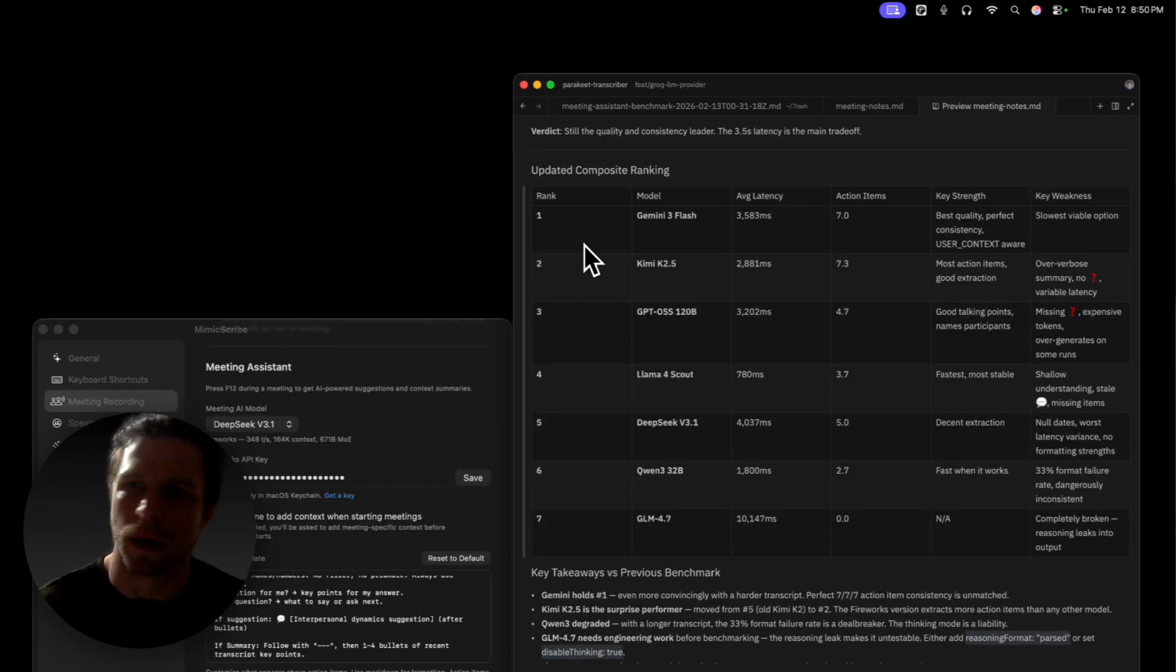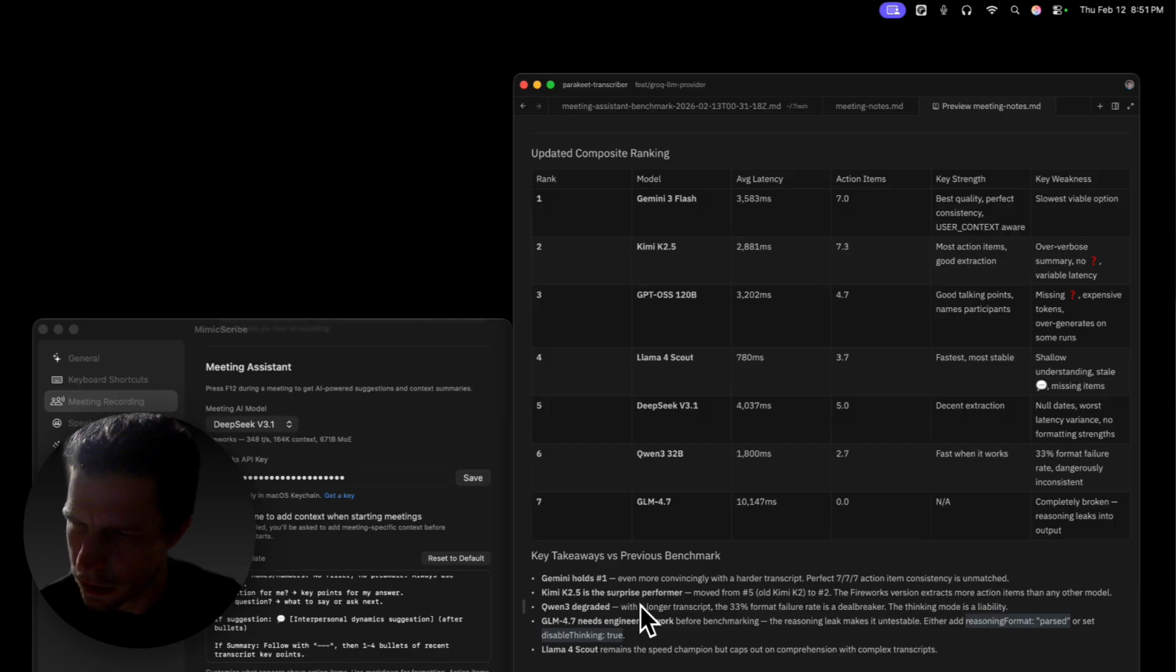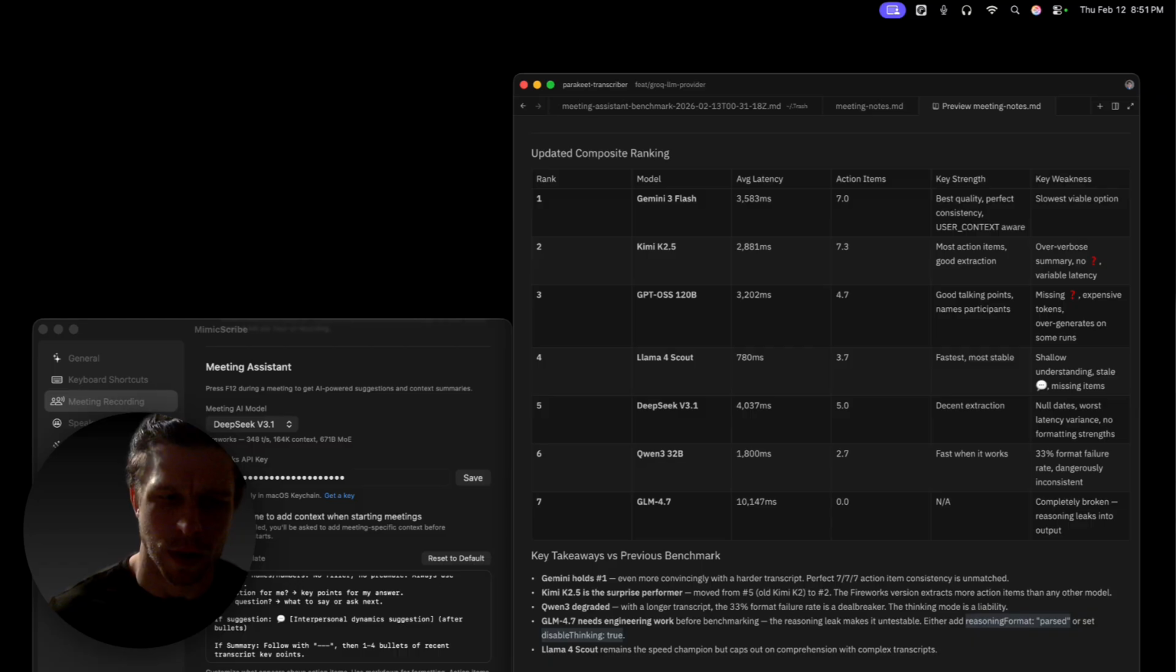Here we can see Claude ranked Gemini 3 Flash number 1, slowest viable option. Well, I don't know, I thought DeepSeek was maybe slower in my tests. Gemini was number 1, even more convincingly with a harder transcript. Perfect 7 out of 7 action item consistency. 1.5 surprise performer. We didn't show Kimi, but it didn't do too great on talking points when I tested it. Qwen 3 maybe doesn't handle older context very well. Caps out on comprehension with complex transcripts. Right. Yeah. So we're going to be sticking with Gemini 3 Flash for now.